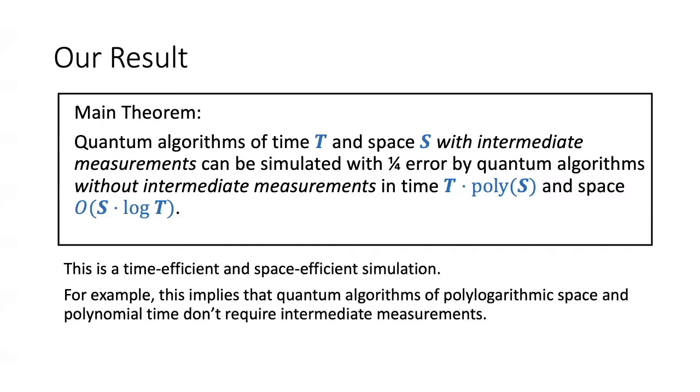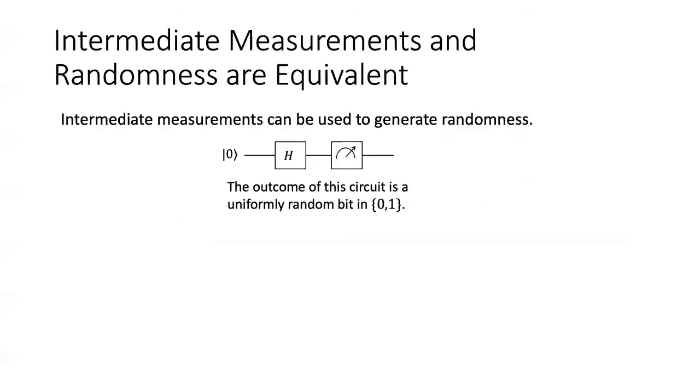So we give a version of the principle of deferred measurements that is both space and time efficient. For example, this implies that quantum algorithms of polylogarithmic space and polynomial time don't require intermediate measurements. So this is our first result.